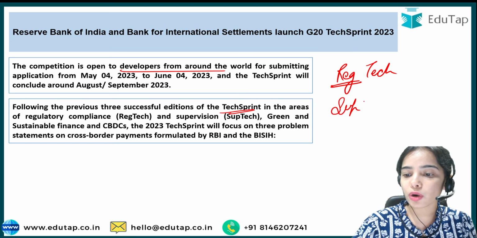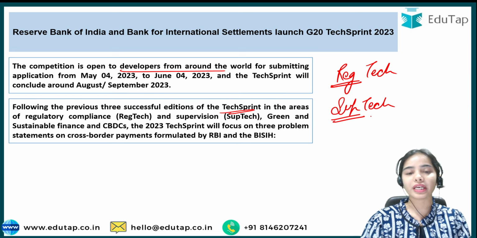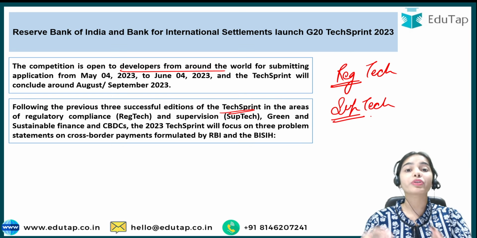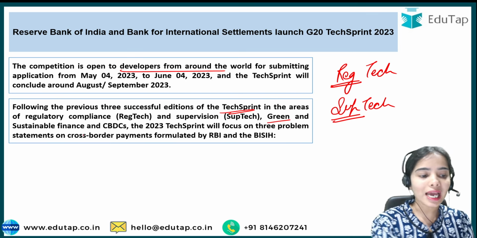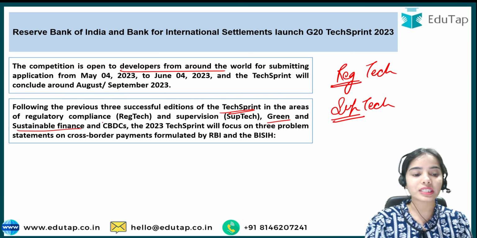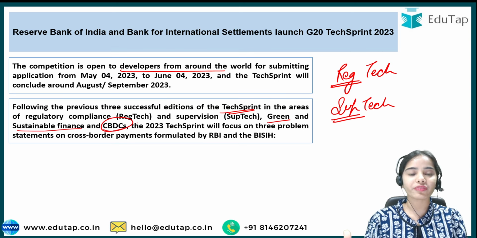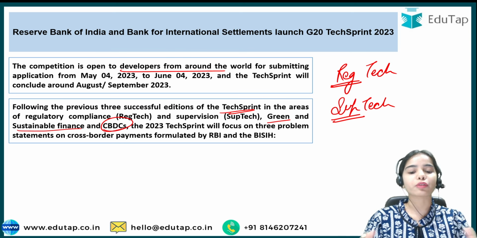Then supervisory technology, that is SupTech, so that supervision can be made easier. Green and sustainable finance was also a focus, as well as CBDCs, the hot topic, the central bank digital currencies.